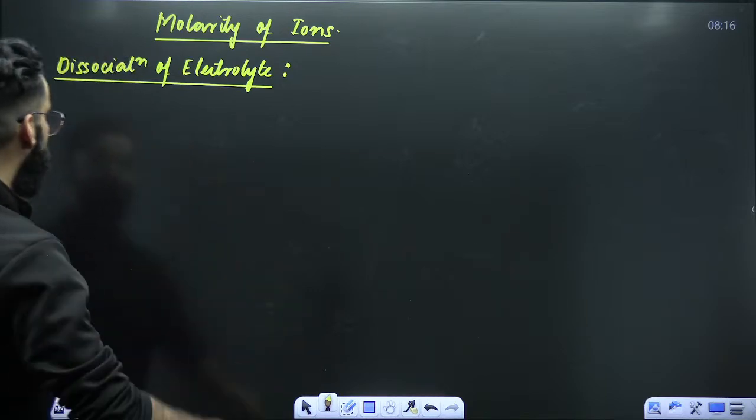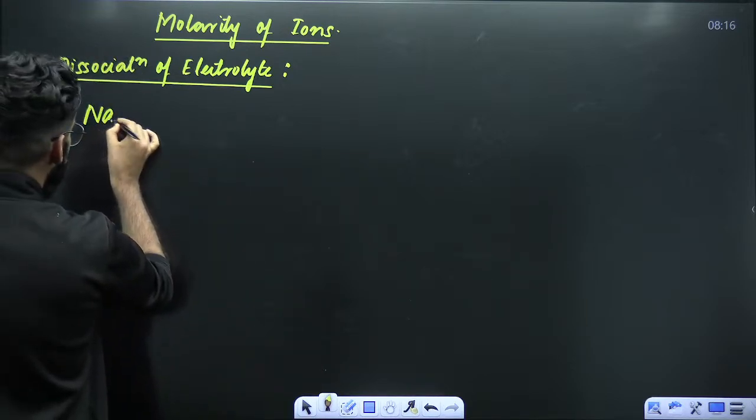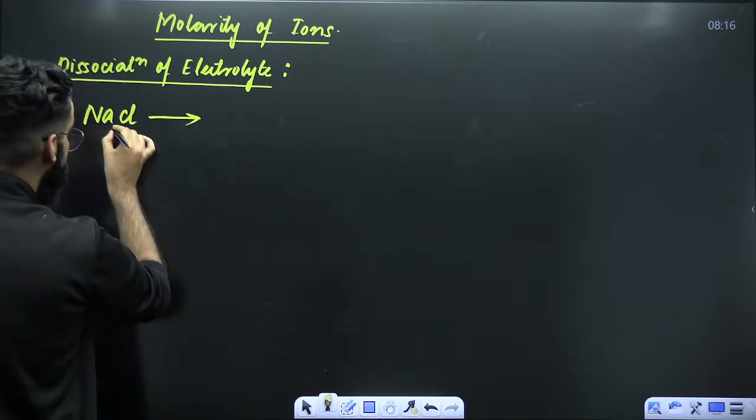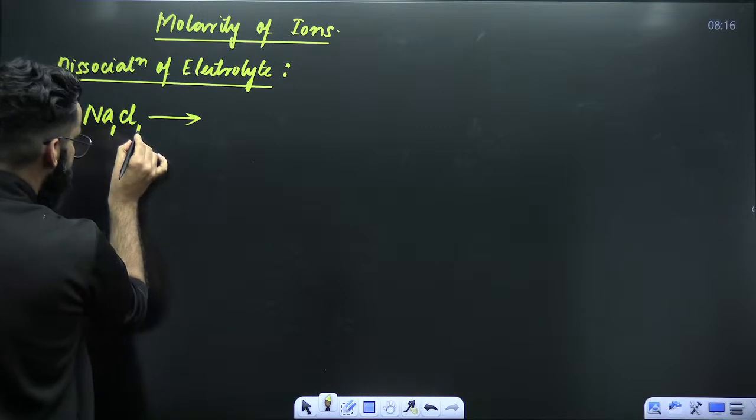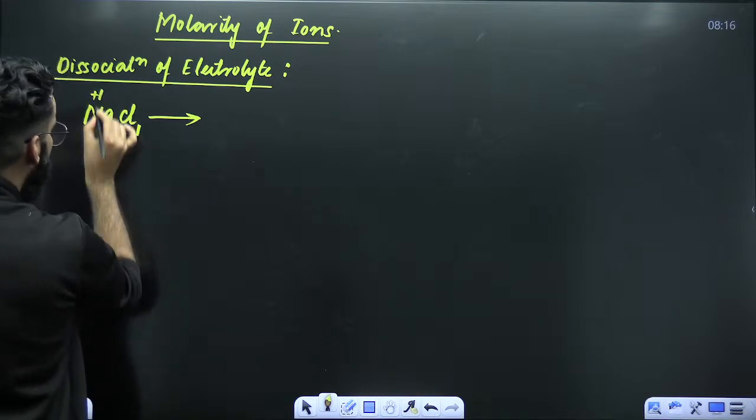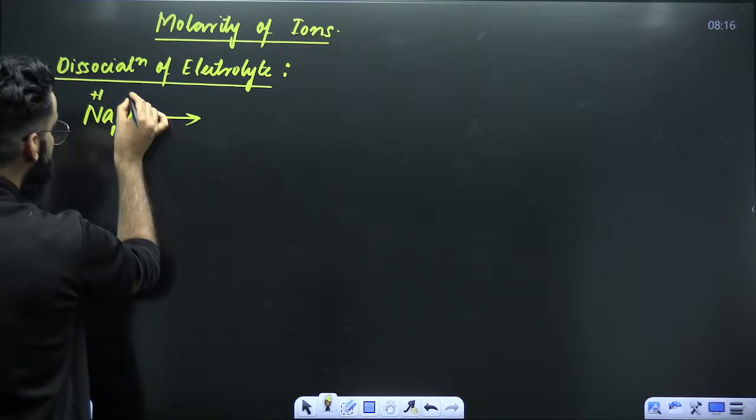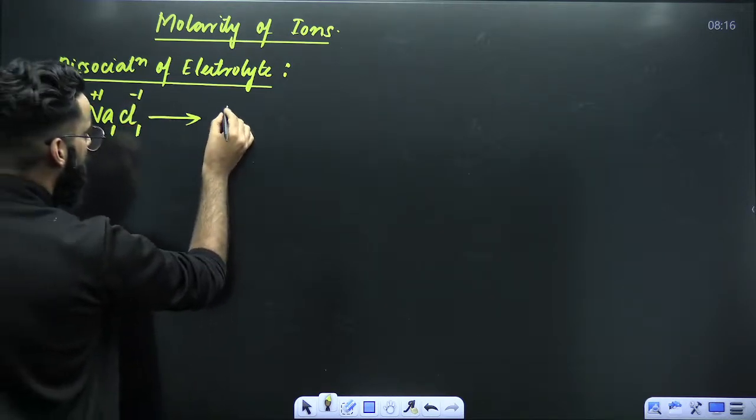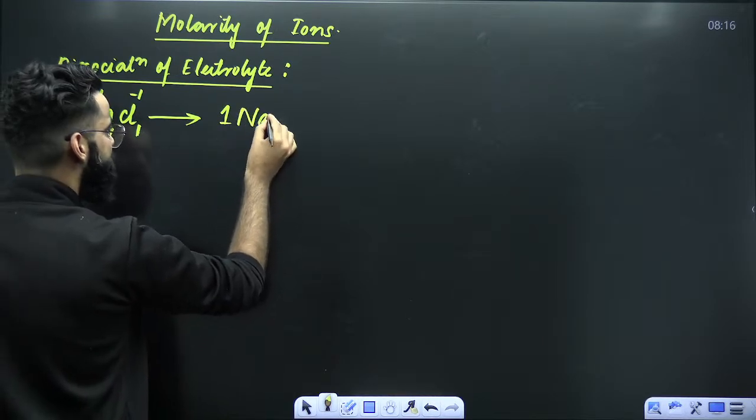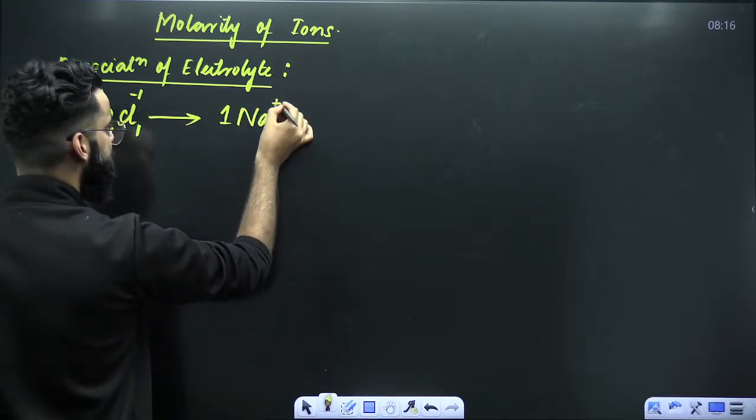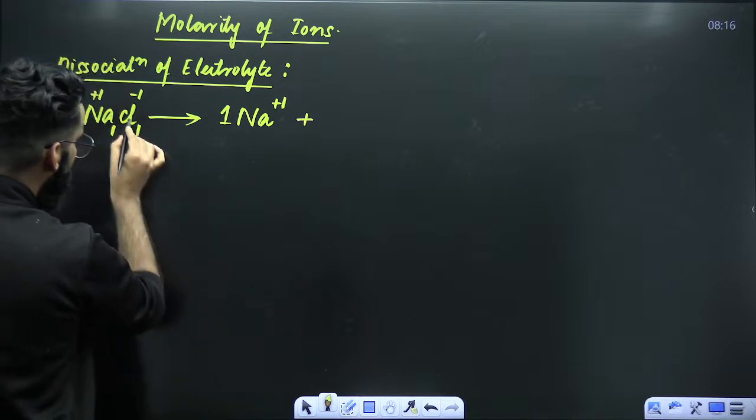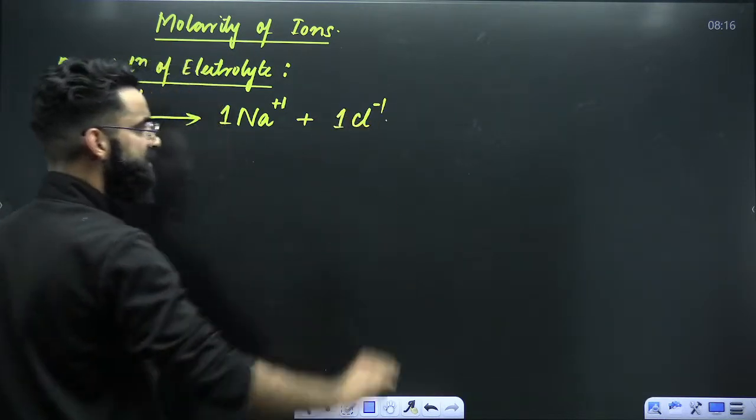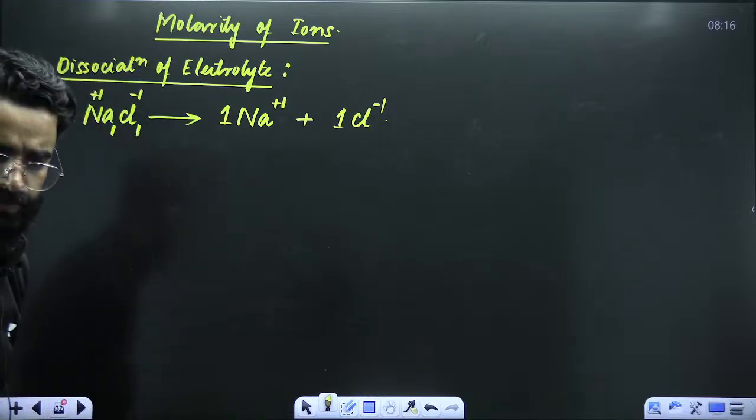For example, let's say you have got NaCl. If you put this NaCl into water, how will it undergo dissociation? This one is the charge on sodium. This one is the charge on chlorine. Now, how many sodium atoms do you have? One sodium atom. And this sodium is present in which form? It is present in Na+1 form. Plus, how many chlorine do you have? One chlorine. And chlorine is present in which form? Cl-1. So this is how it will undergo dissociation.